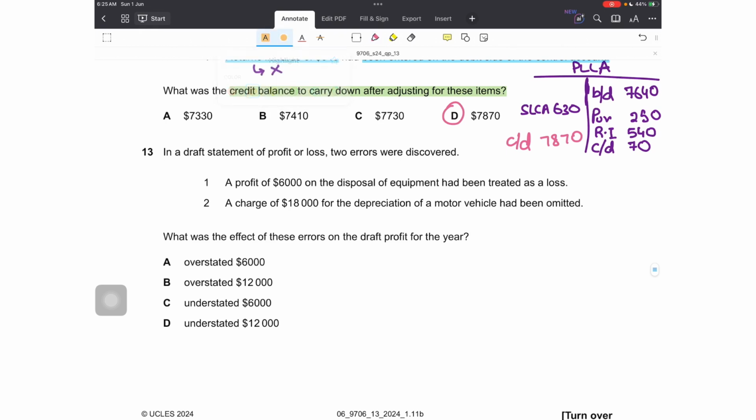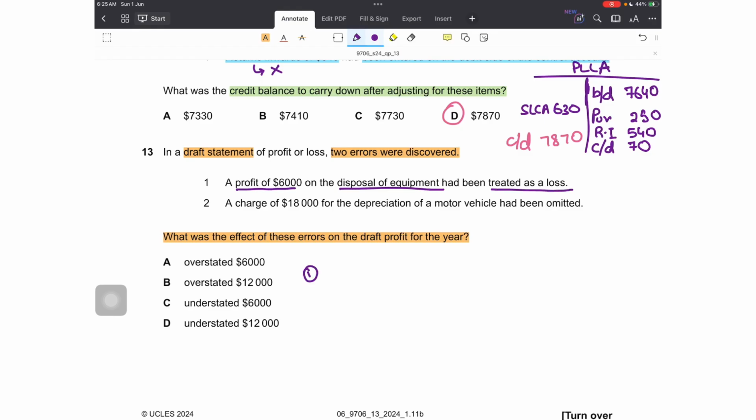Number 13. In a draft statement of profit or loss, 2 errors were discovered. Right, there are 2 errors. The question is, what was the effect of these errors on the draft profit for the year? We don't have to look for the correction, the effect after correcting these errors, but the effect of these 2 errors on the profit. The first is a profit of 6,000 on the disposal of equipment that had been treated as